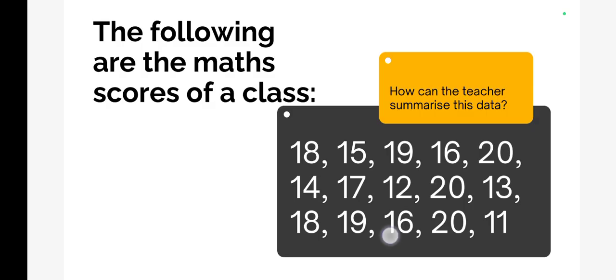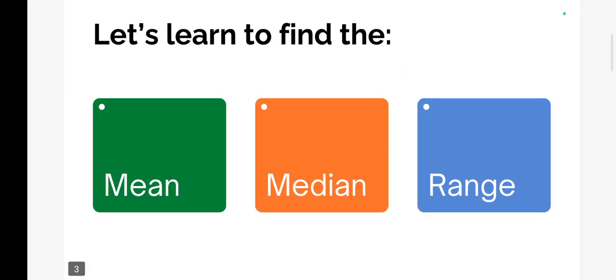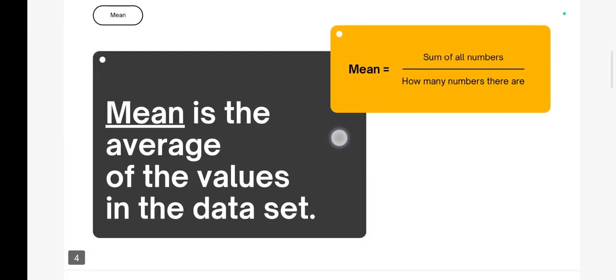So firstly we will see that he can do it using mean, secondly he can do it using median, and thirdly he can do it using range. But these three methods are different and used in different ways. So firstly we will study mean.